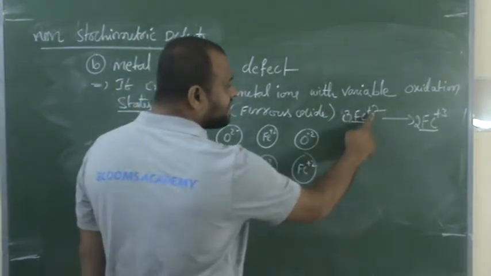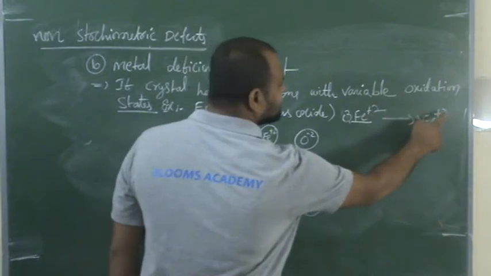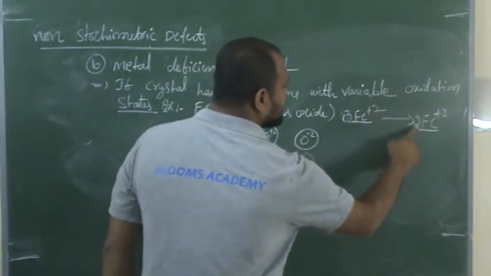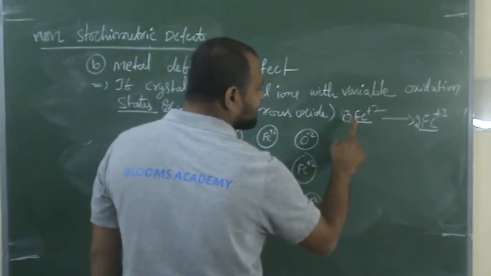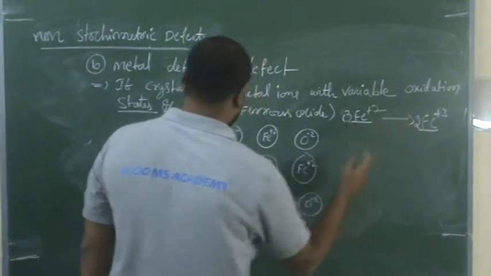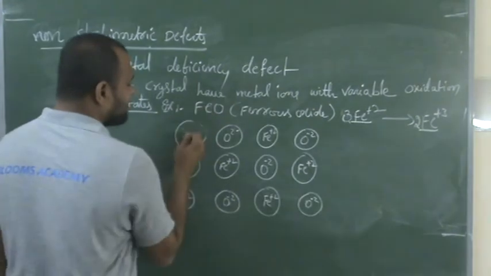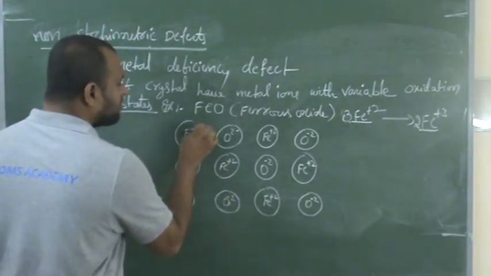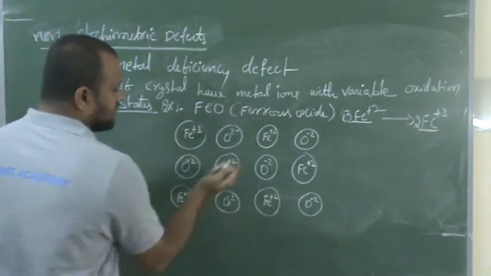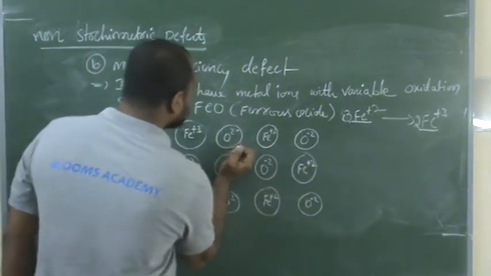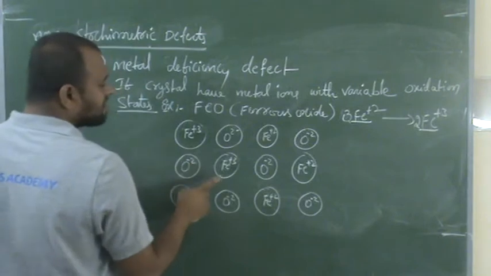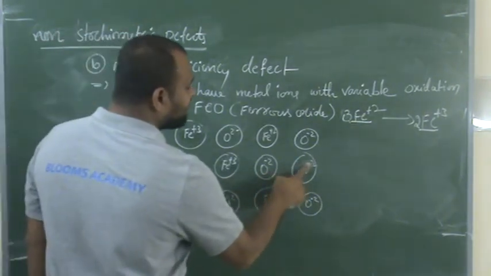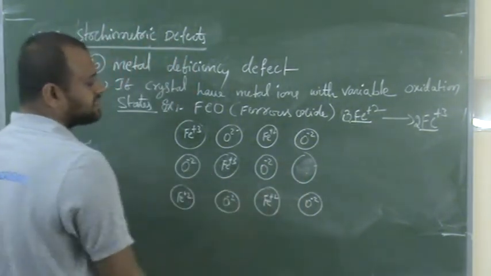Why? Because here the valency is plus 2, here the valency is plus 3. 3 twos are 6, 2 threes are 6. To balance this, we have to convert 3 Fe2 plus into 2 Fe3 plus. Therefore, if this is converted into Fe3 plus and this also gets converted into Fe3 plus, automatically 1 Fe2 plus will reduce in the crystal.